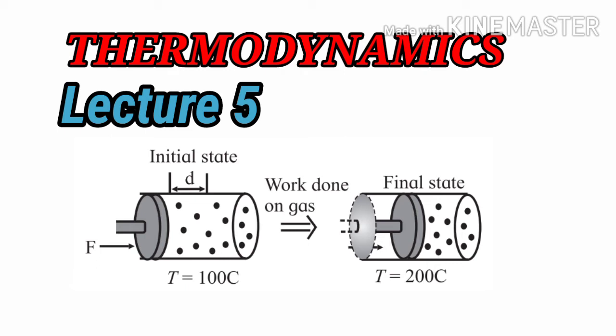As the gas gets compressed by the piston, the initial temperature of the gas is 100 degrees Celsius. Then after the compression, the temperature will reach 200 degrees Celsius. Hence, in short, we can say the work has been done on the system, so the system will gain energy. This was the first thing that we discussed in the previous lecture.